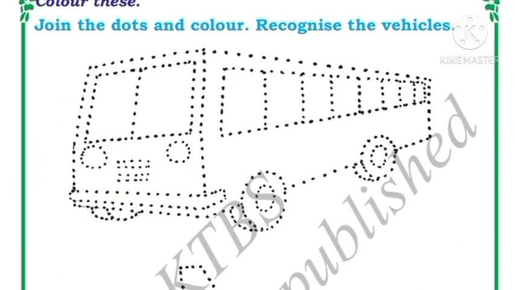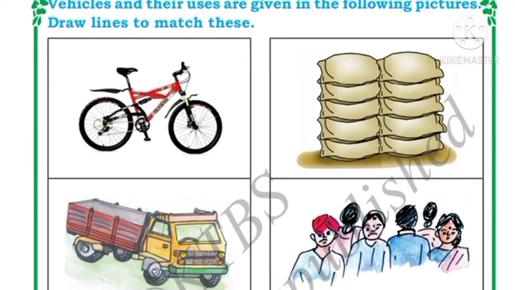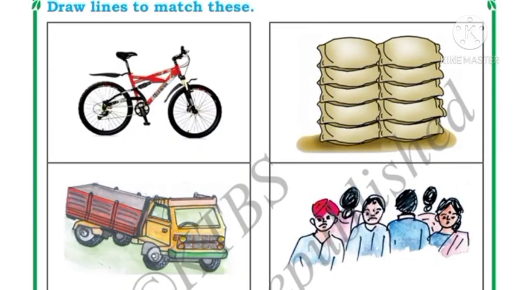Next, here one activity is there. You have to join the dots, color and recognize the vehicles. Which are the vehicles? Bus, aeroplane and boat.